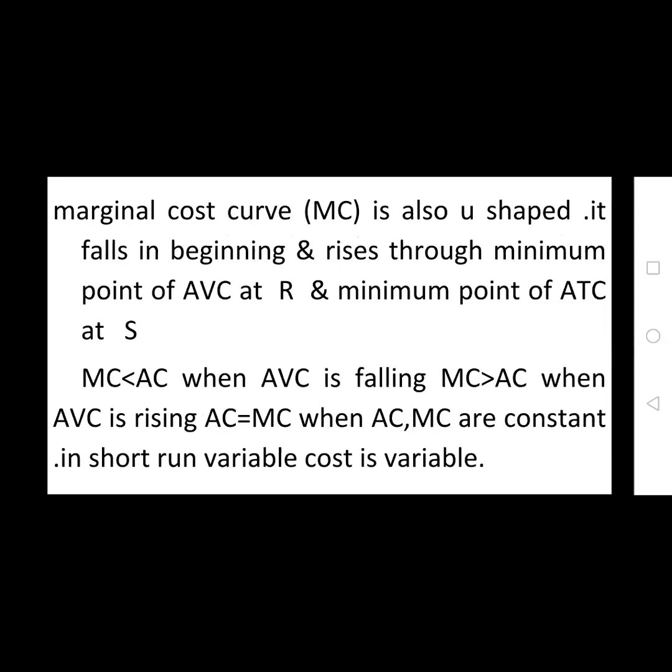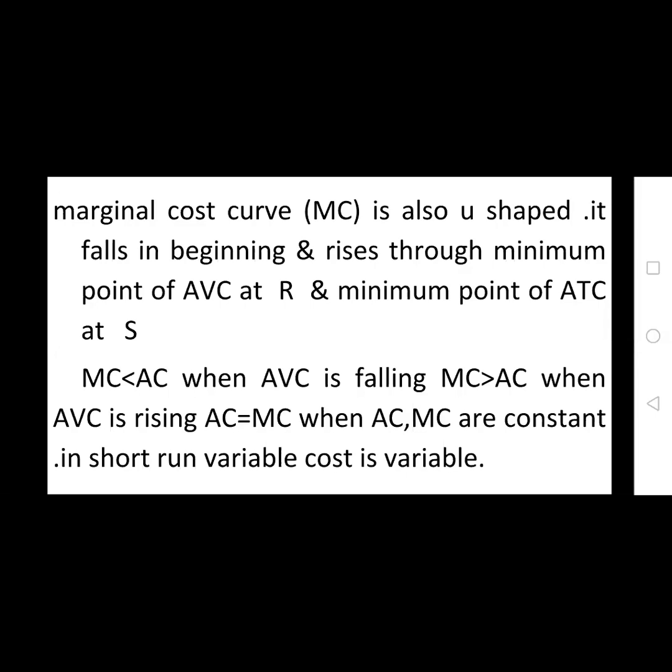In this, marginal cost is less than average cost when average variable cost is falling. Marginal cost is greater than average cost when average variable cost is rising. The average cost is equal to marginal cost when average cost and marginal cost are constant. In the short run, variable cost is also variable.